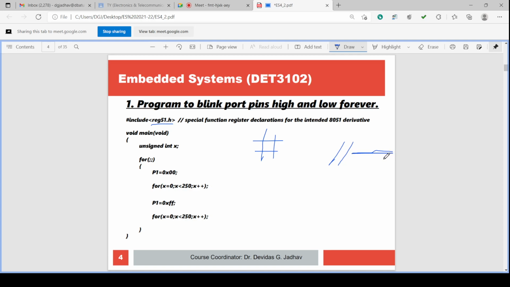Do you know what comment means in the program? In the program, comment means it is only to understand and not a part of the program. It is only to give information to the programmer.